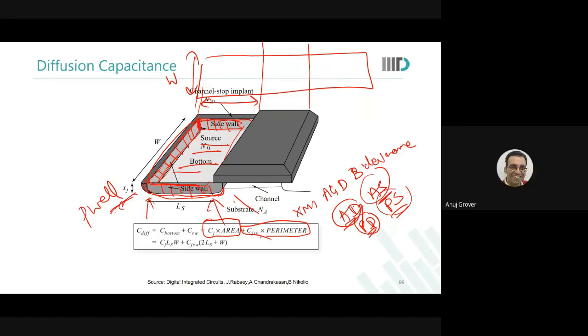One question. When we write CJ as W times LS plus 2W, shouldn't it be 2W, because there would be sidewalls on both the sides, right? From the channel side as well as the opposite to it.